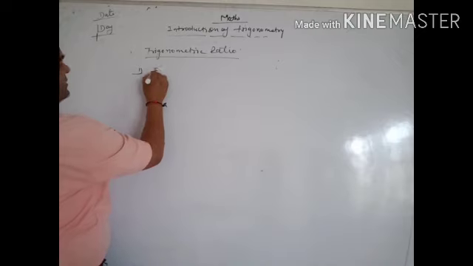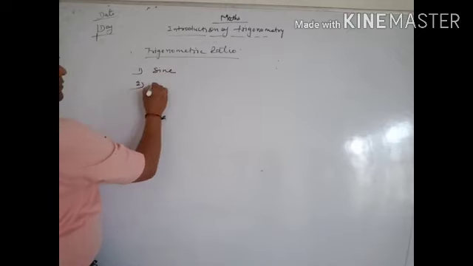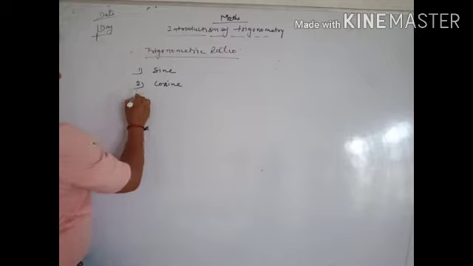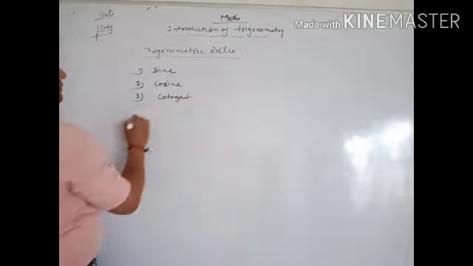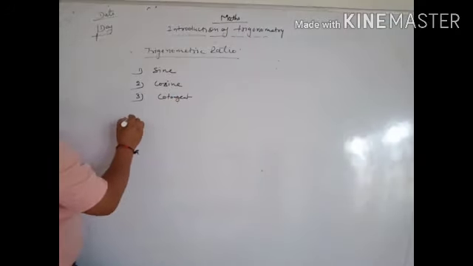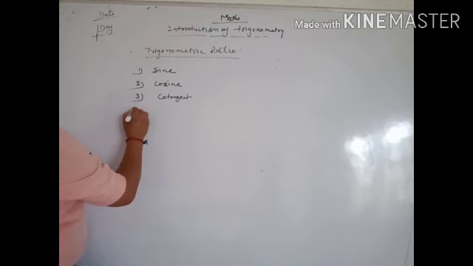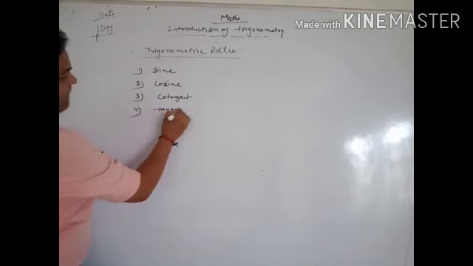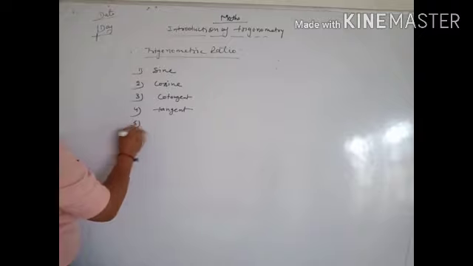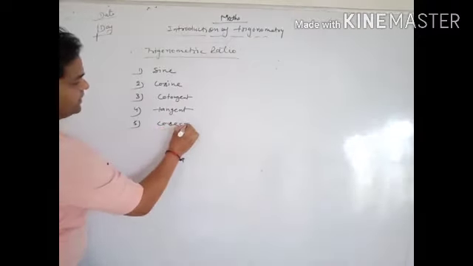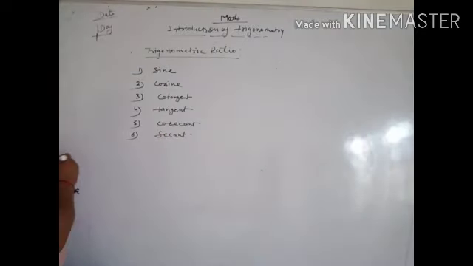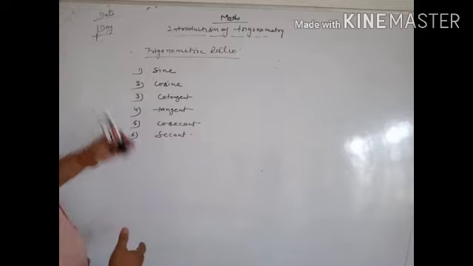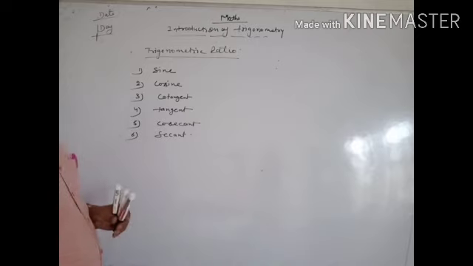First is sine, second is cosine, third is tangent, fourth is cotangent, fifth is cosecant, and last is secant. So the six trigonometric ratios: sine, cosine, tan, cot, cosec and secant.